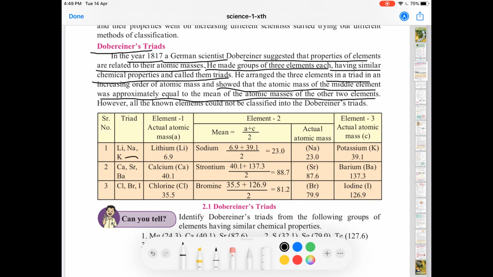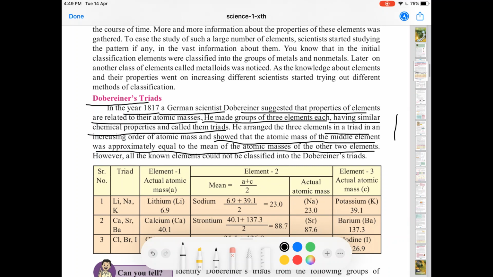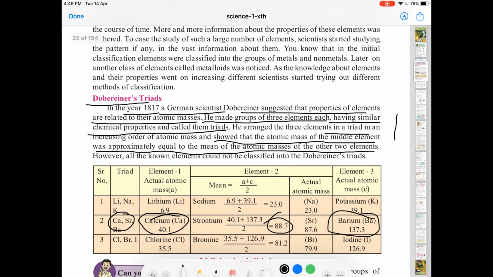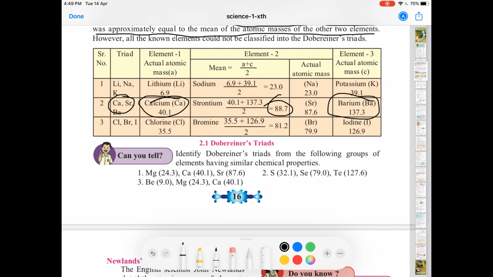So similarly, if you take the second one, calcium, barium and strontium, calcium has 40.1, barium has 137.3 as its atomic mass, and if you take the average, the strontium atomic mass comes to 88.7. Now when you analyze this further, you see that 88.7 is not very close to 87.6.